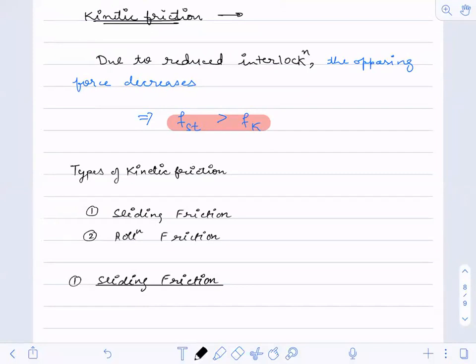There will be less interlocking, you are saying. The friction which exists when a body is sliding over another is called sliding friction.